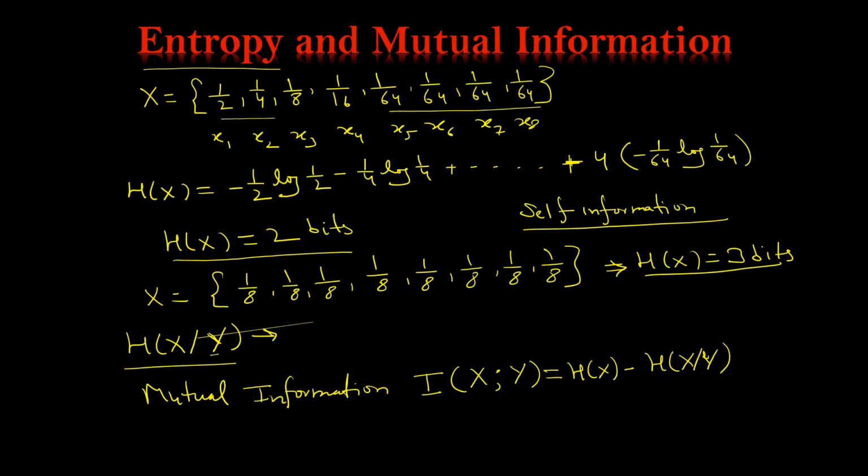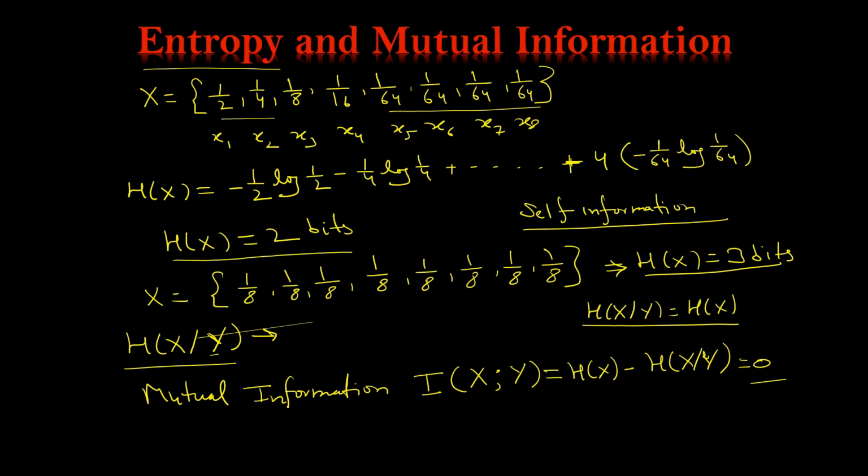It is basically the reduction in the entropy. If the random variables X and Y are independent, then H(X|Y) will be equal to H(X), and for that particular case, the mutual information will be equal to 0, because H(X) minus H(X) will be 0.